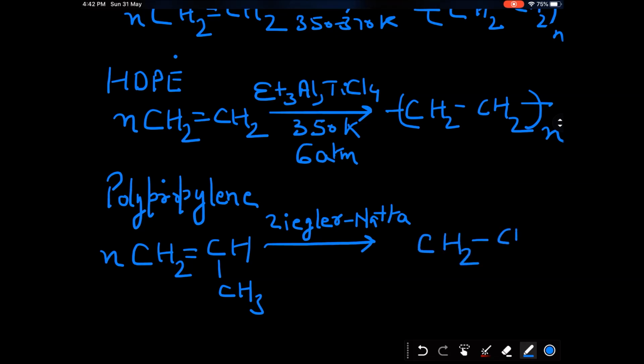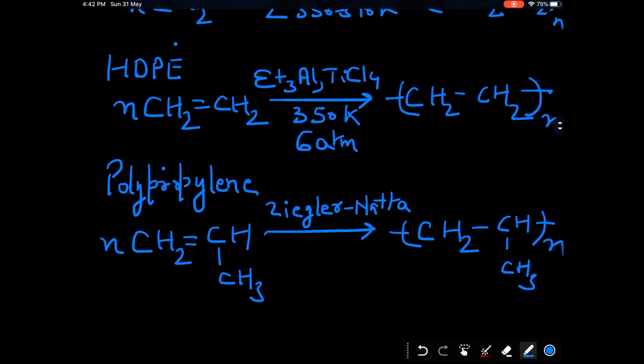You break the pi bond and we have a long chain extended on both sides. So this is called polypropylene. The starting monomer is propene.